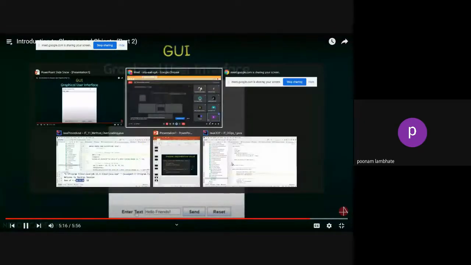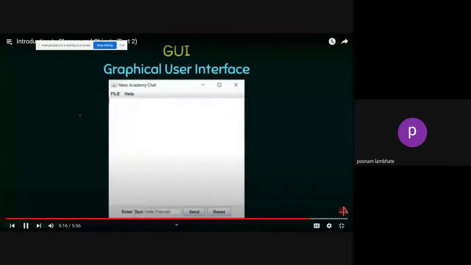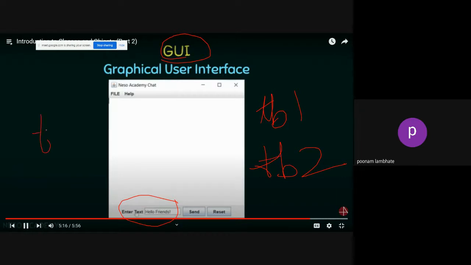Now, some real-life applications of this, if you want to create graphical user interfaces. Here you can see this text box. You can create multiple text boxes, which means you can create multiple objects. Each object is actually a text box. So text box 1, text box 2, all these are objects of a particular text class. This is another analogy I'm giving.